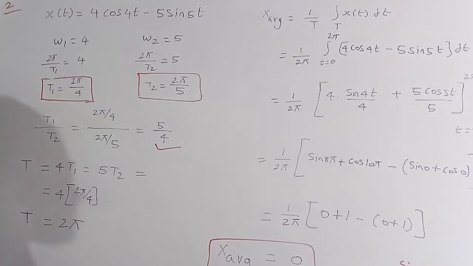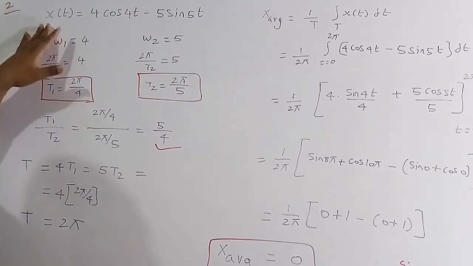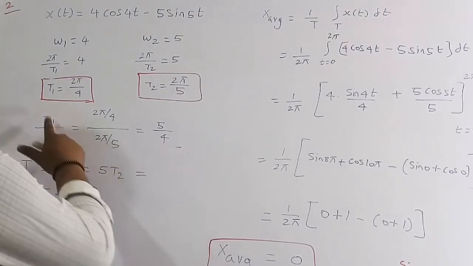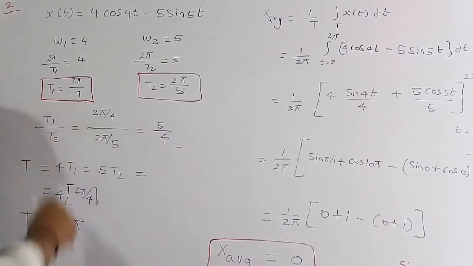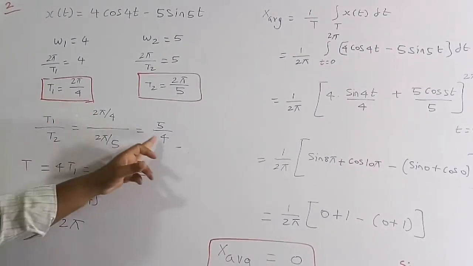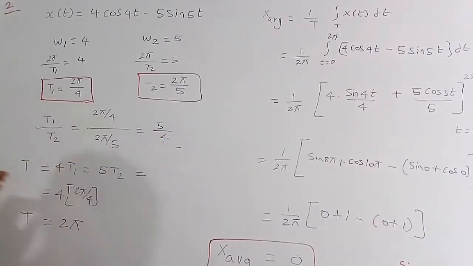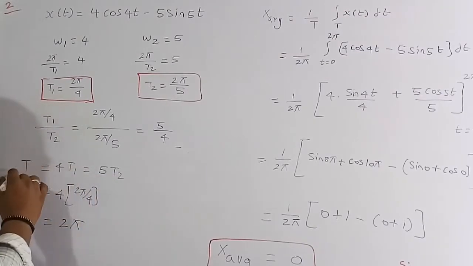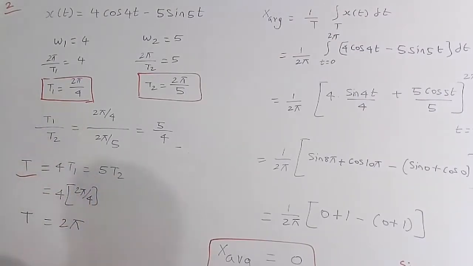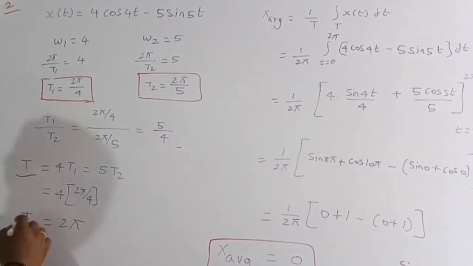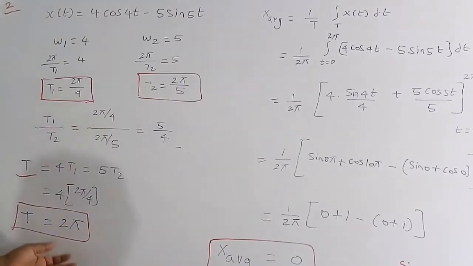Now I want to find the fundamental time period of the signal x of t. We got T1 by T2 equal to 5 by 4. Now we need to do the cross multiplication, so this 4 goes to this side and 5 goes to this side. Therefore 4T1 is equal to 5T2. Let me assume this is equal to T, so T is the fundamental time period of x of t. 4 into T1 is 4 into 2 pi by 4, so if you solve this, the fundamental time period of the x of t signal is 2 pi. So we know the period of this signal.